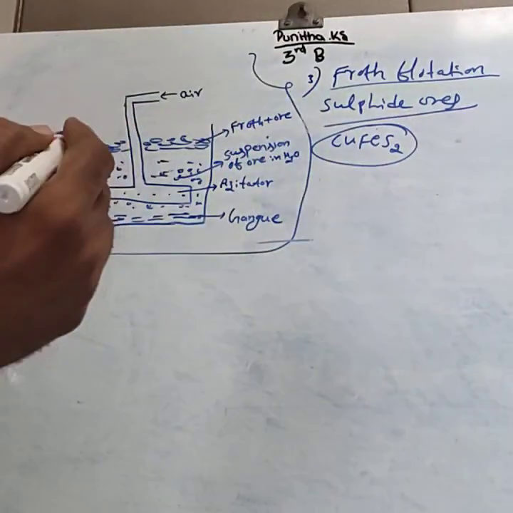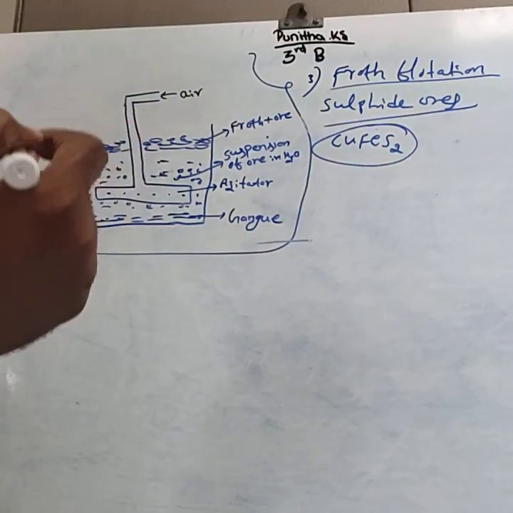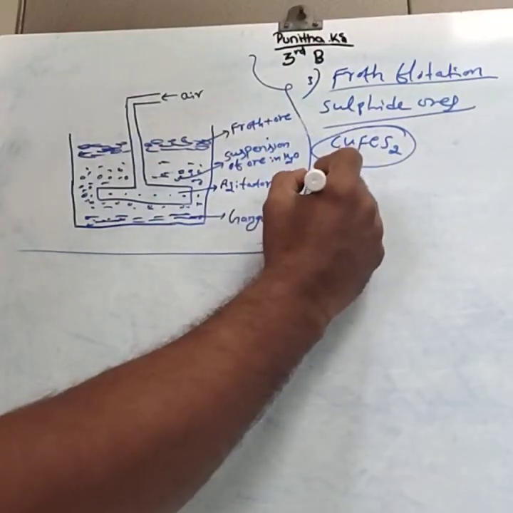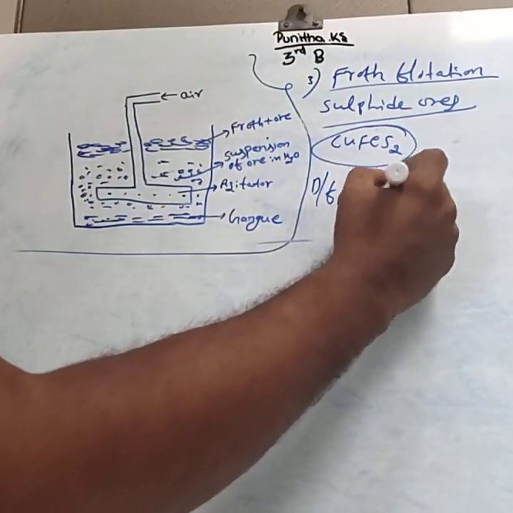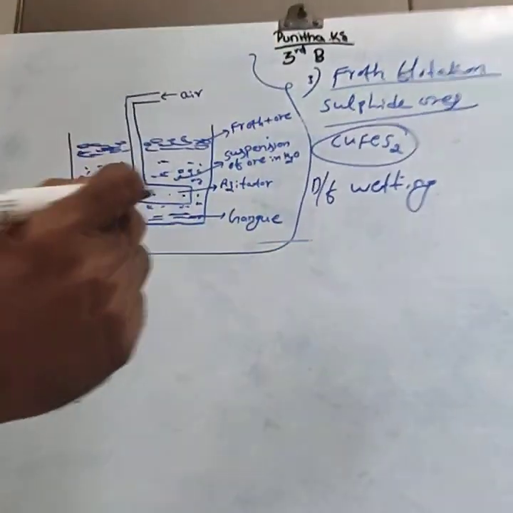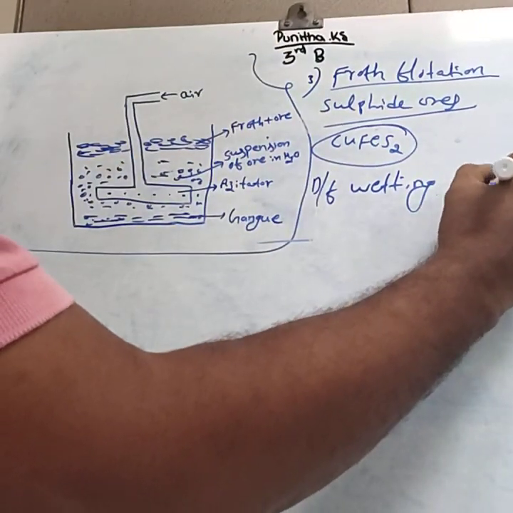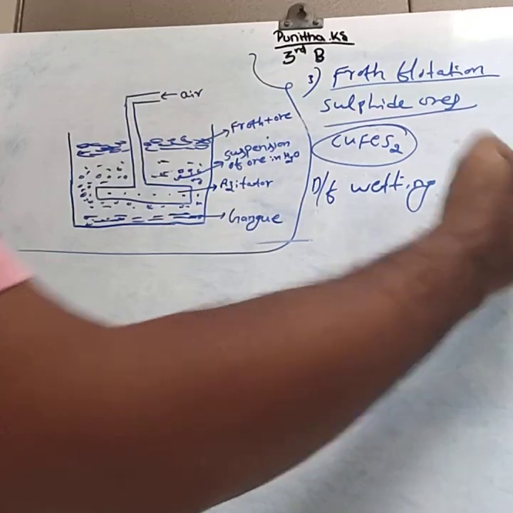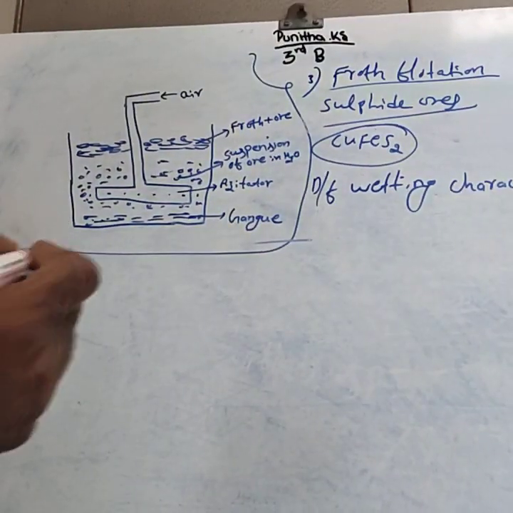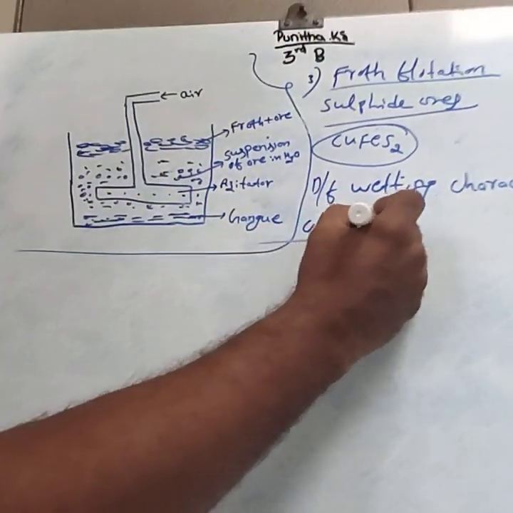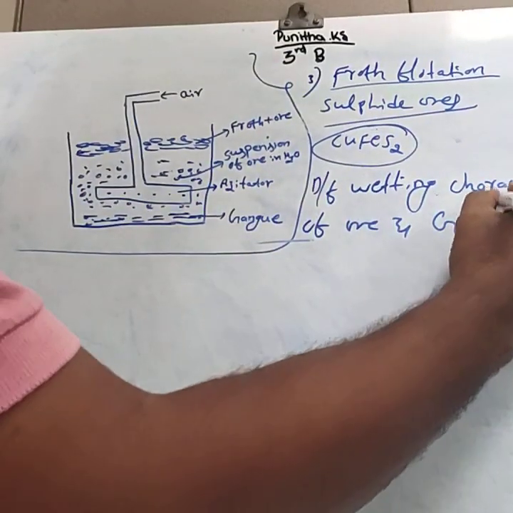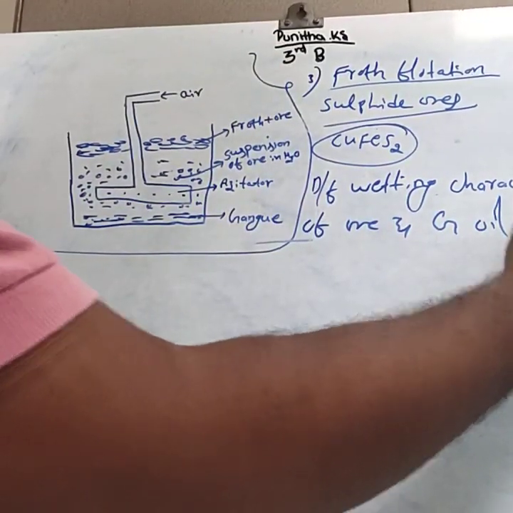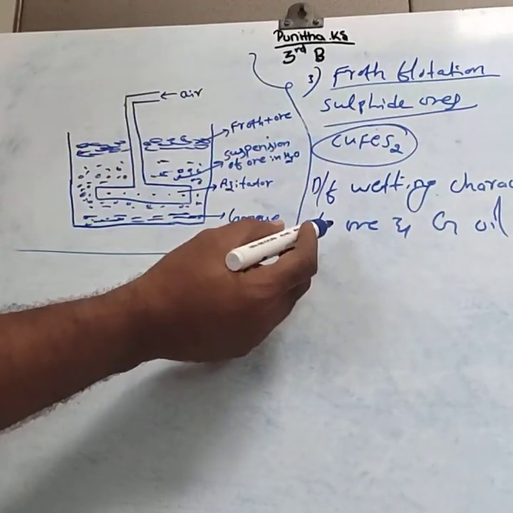Then the principle used in the froth flotation process is the difference in the wetting characters of ore and gangue particles with oil and water. This is the principle.